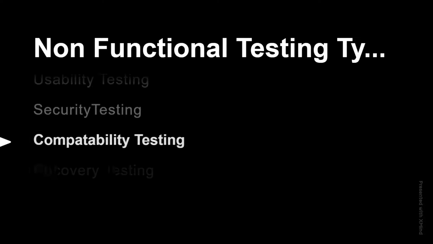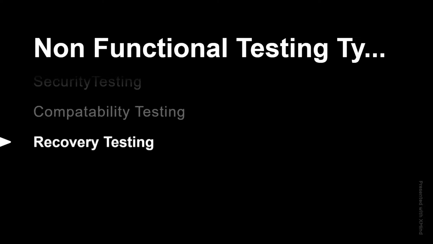Then what is our next non-functional testing type? That is compatibility testing. Compatibility testing is a process of checking whether the application is properly visible and properly working on different devices, different operating systems and different browsers.